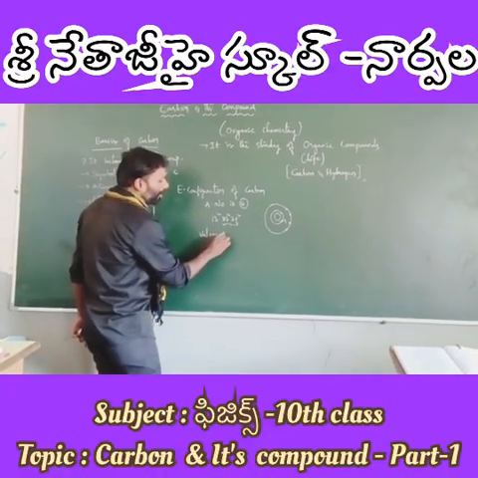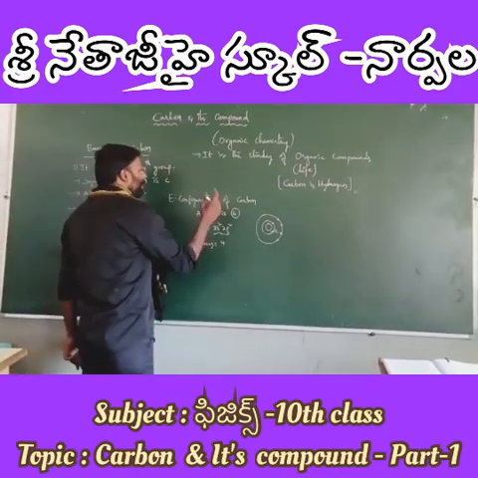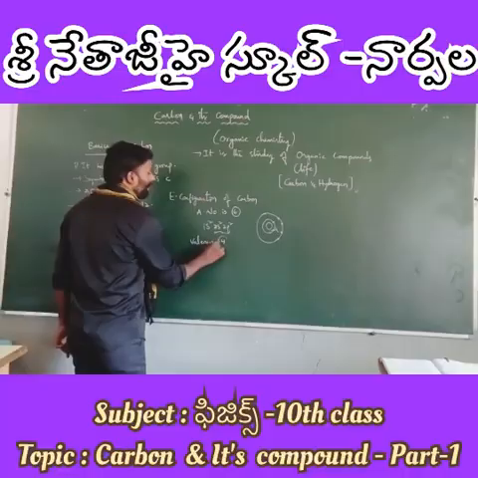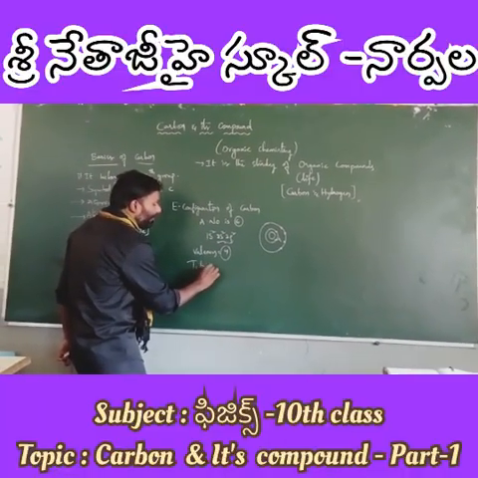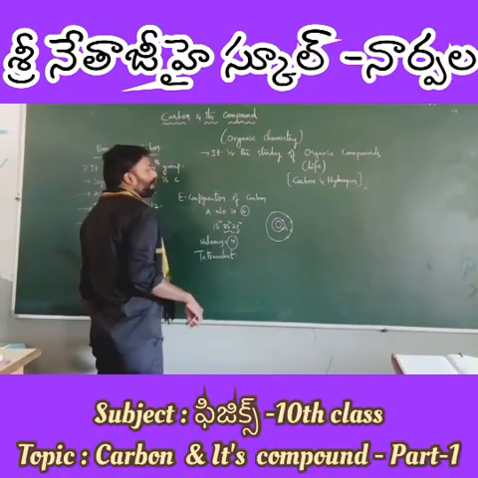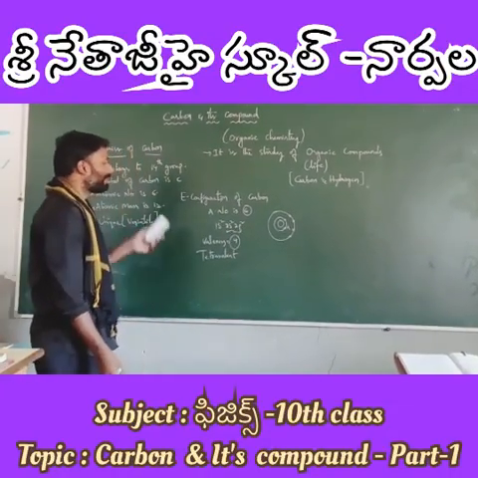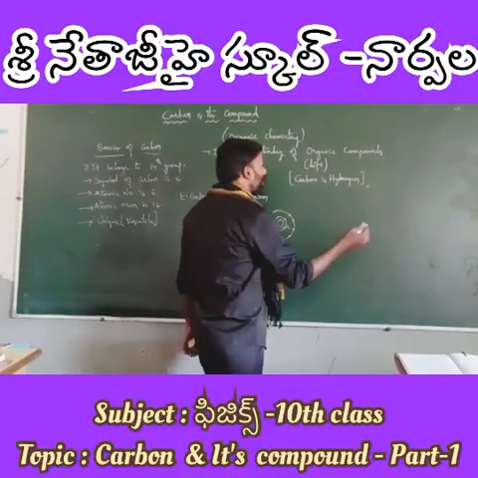So the carbon valency is 4, which means any element that possesses valency 4 is called tetravalent. It is tetravalent. Now let us study once again in detail about the structure of atom.